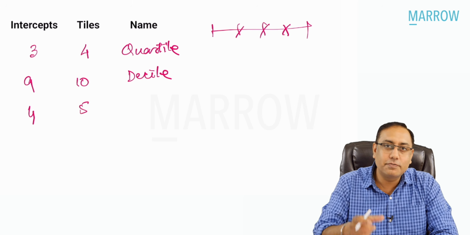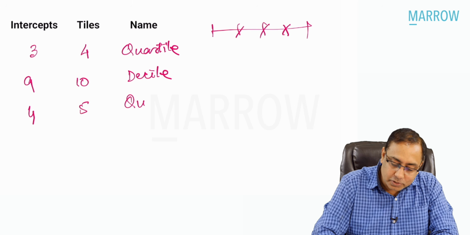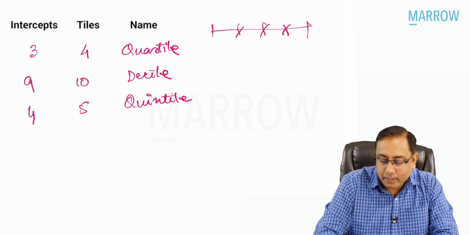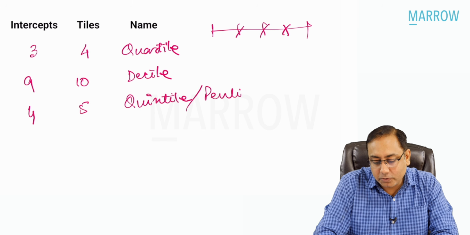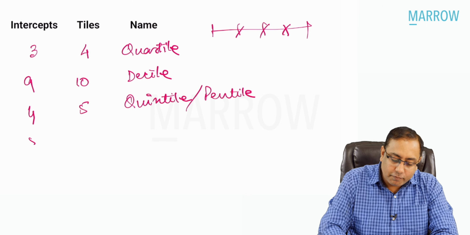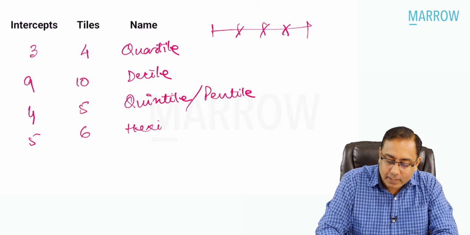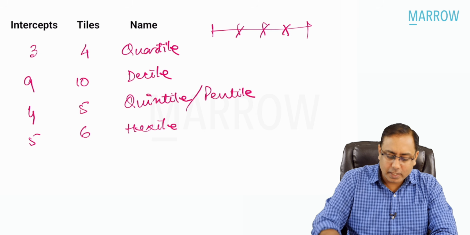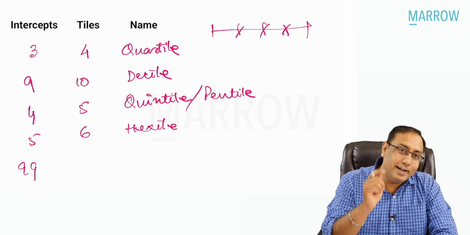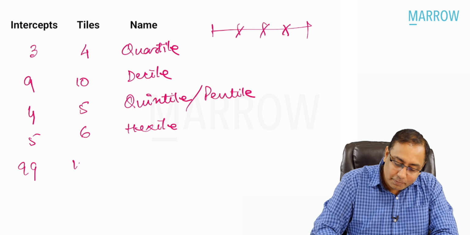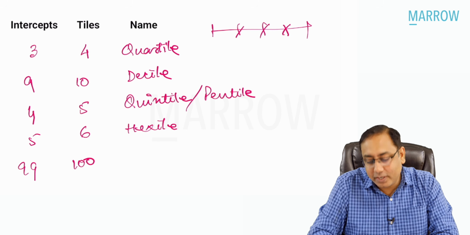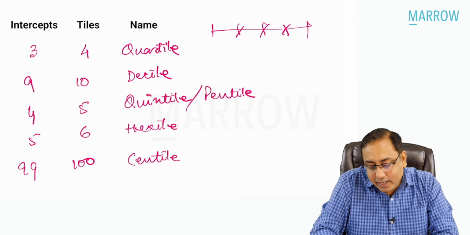It is called a pentile, also called a quintile. With 5 intercepts you have 6 parts, called a hexile. 9 intercepts give a decile. If you take 99 cuts, you make 100 tiles, called 100 tile, also called centiles.